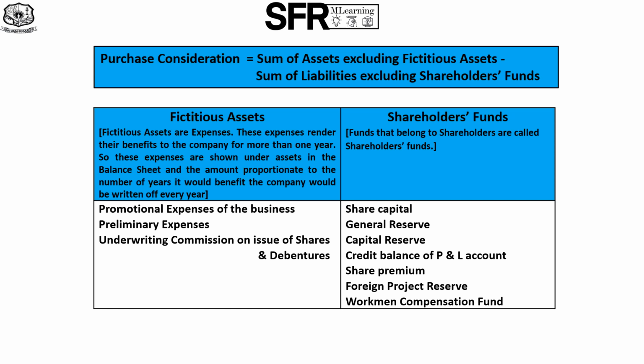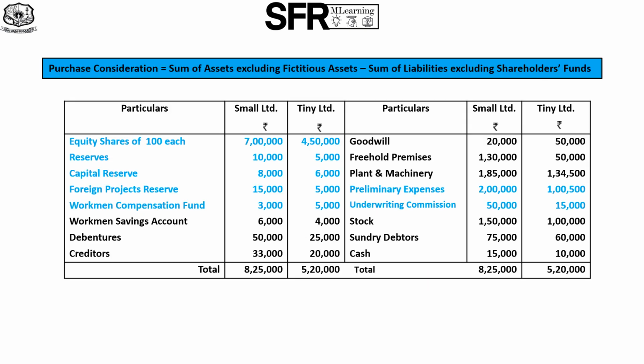Yes, these are fictitious assets. And then what are shareholders' funds? Funds that belong to the shareholders are called shareholders' funds. Examples are share capital, general reserve, capital reserve, credit balance of profit and loss account, share premium, foreign project reserve, and workmen compensation fund.